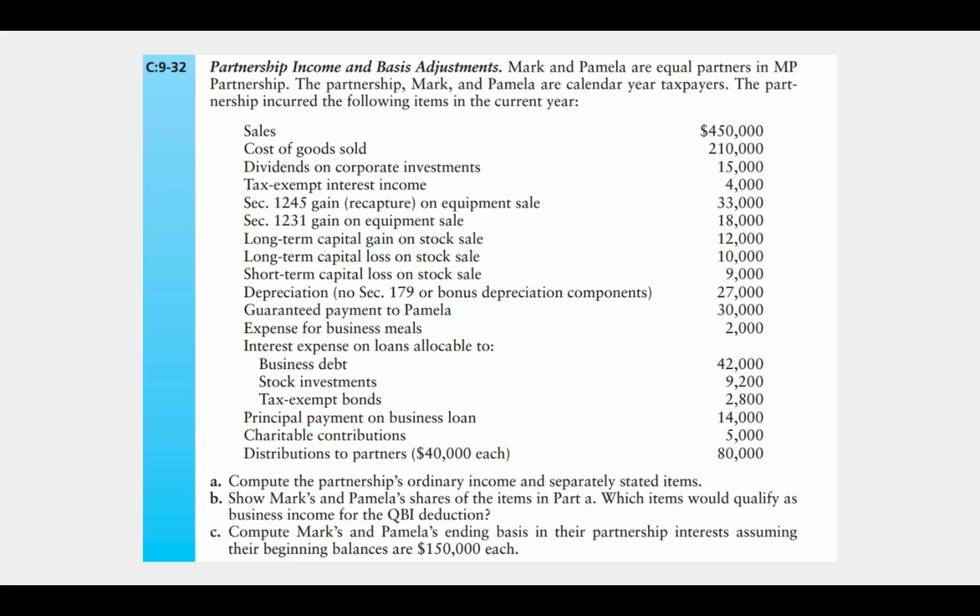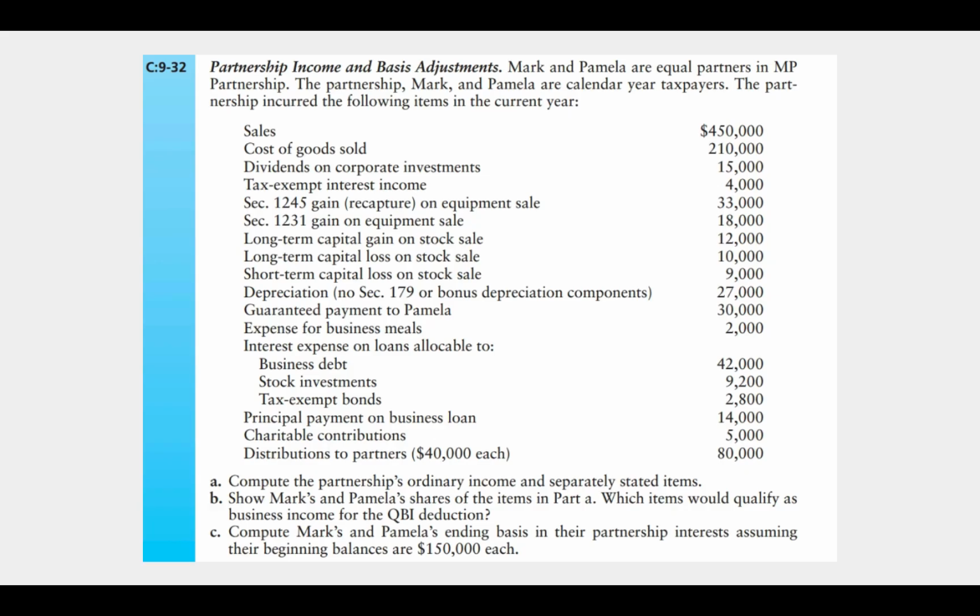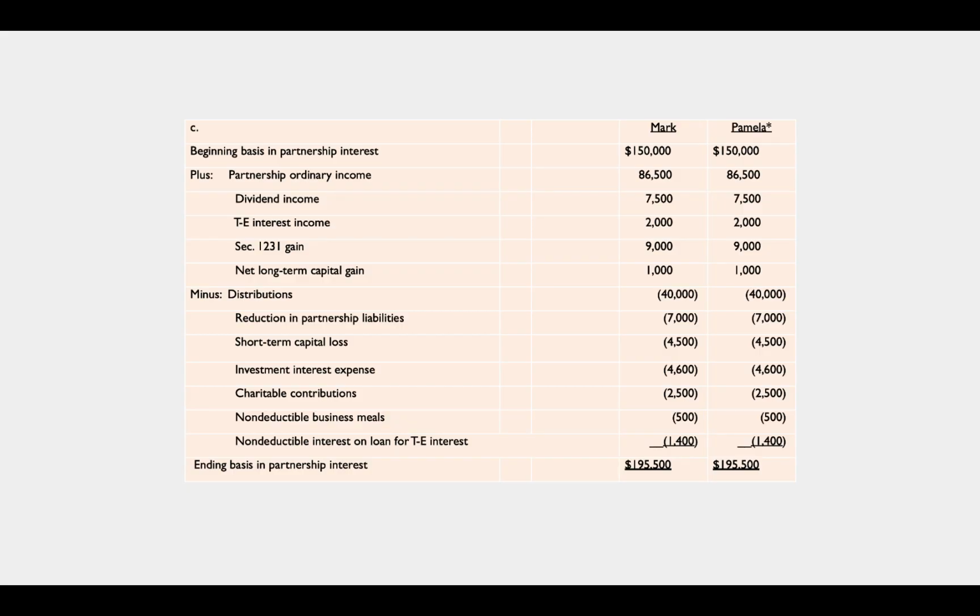Part B, show Mark and Pamela's share of the items in Part A. Oh, well, we just did this. So which items would qualify as business income for the QBI deduction? Oops. All right, and then Part C, compute Mark and Pamela's ending basis in their partnership interest, assuming their beginning balances are $150 each. Okay, so we start with 150.